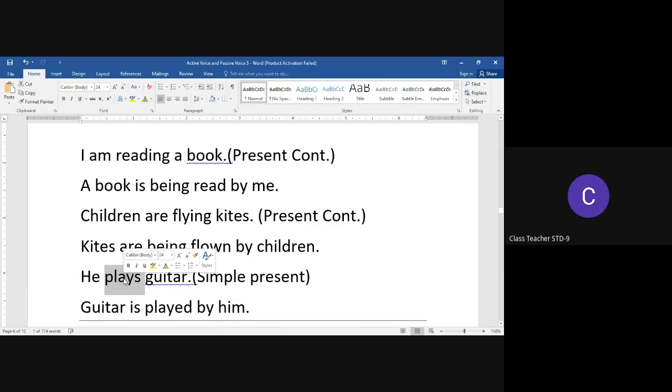The main verb of the active voice sentence takes the V3 form. The helping verb is used to indicate the original tense of the sentence, and we add an extra preposition to indicate the agent of the action, the object of the sentence in the passive voice.